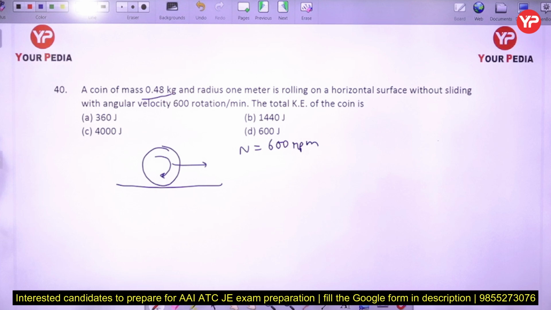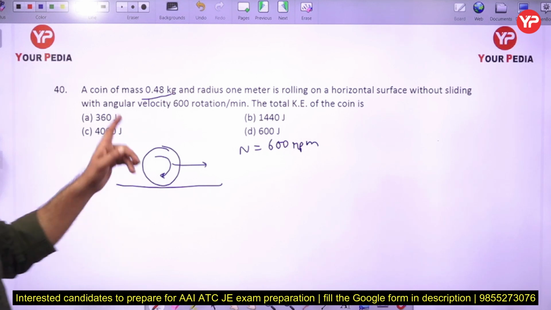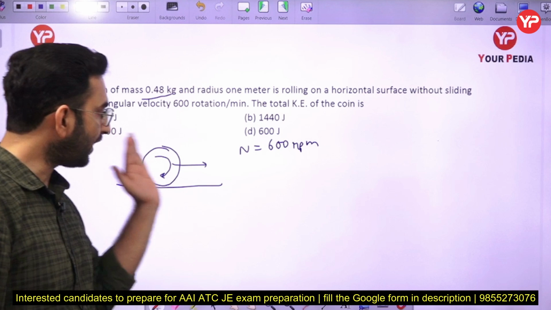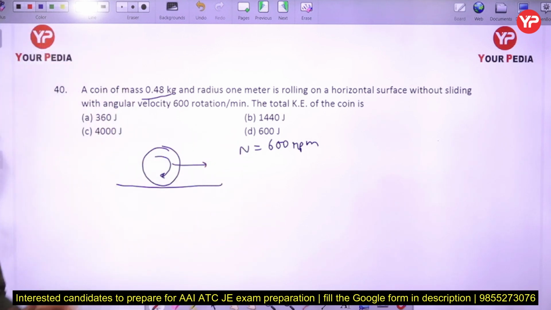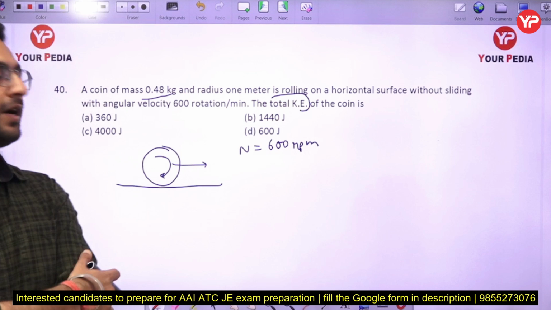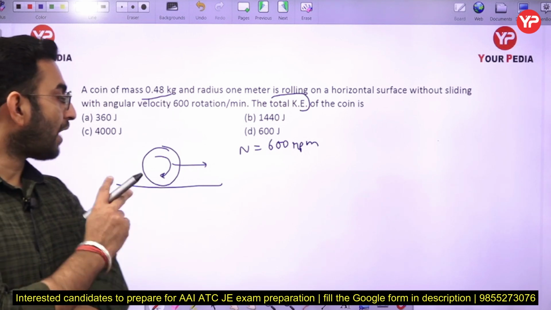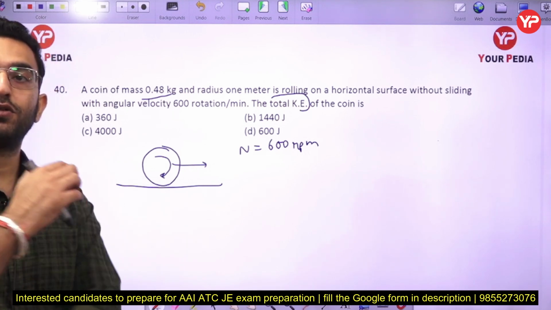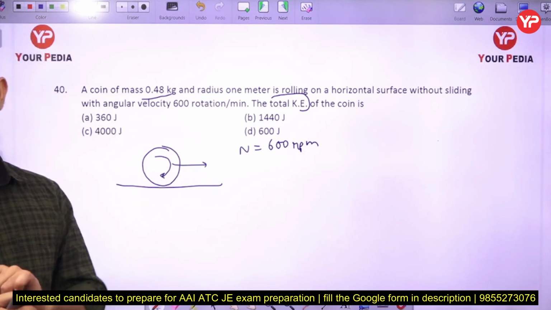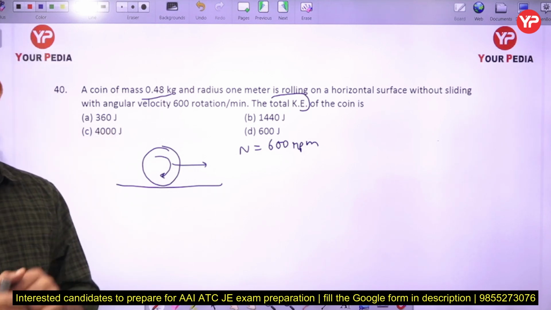So now in this case, just see the coin is basically rotating here, along with that it is translating here. So if you want to find out the total kinetic energy, you have to understand that there we have two types of kinetic energy. The first kinetic energy is due to the translational motion, and the second type of kinetic energy is due to the rotation here. And we have to consider both of them here.